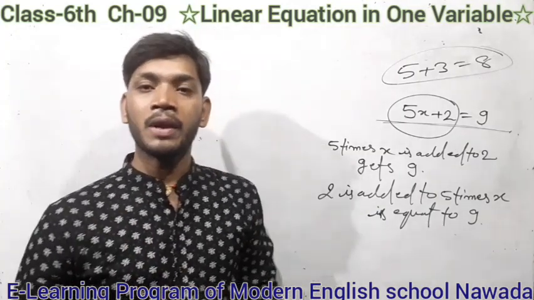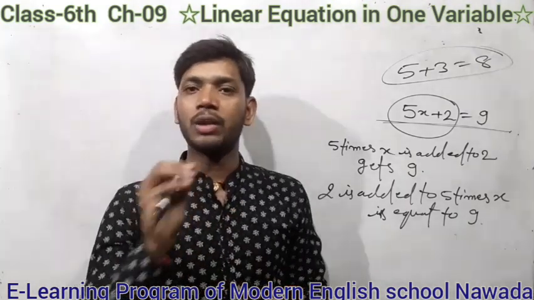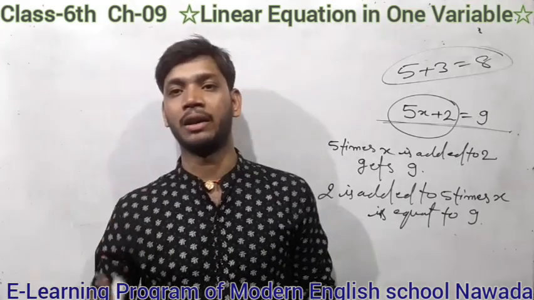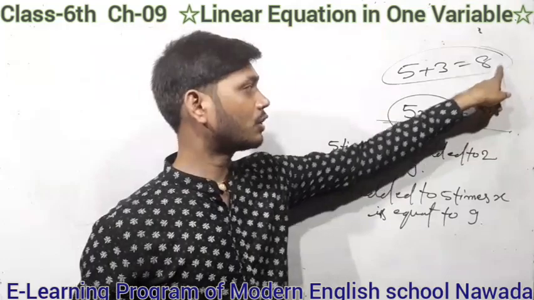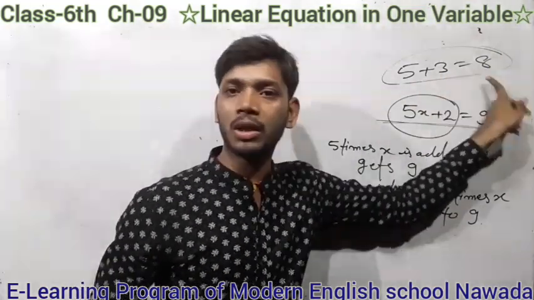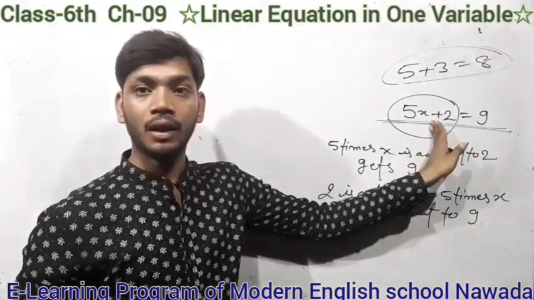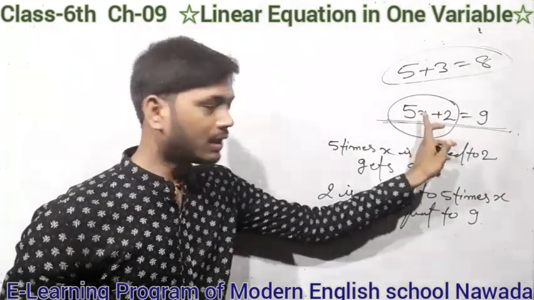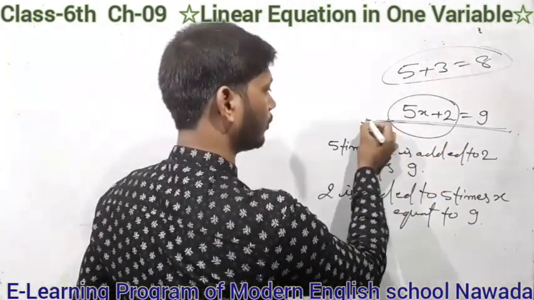An equation is a statement of equality in which one or more variables are present. In the first example no variable is present, only constants, only numbers. But here I write a statement in which x is a variable. That means it's an equation.